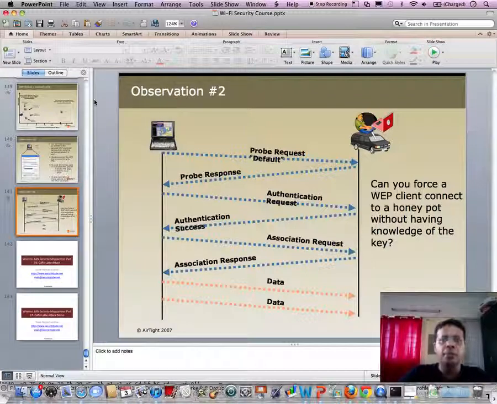And this is simply possible because there is no mutual authentication. Only the client is authenticating to the access point, in which case we are the first access point and we happily accept any credentials shown by the client. Now, in the next video, we will look at the fundamental basis for using this along with the Caffe Latte attack to crack the WEP key.